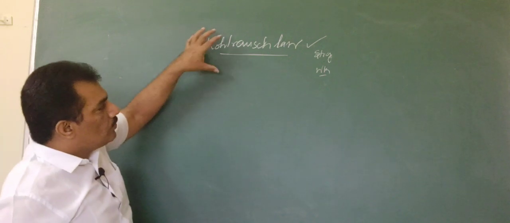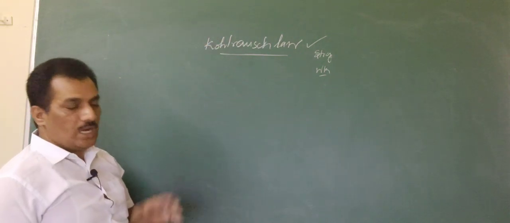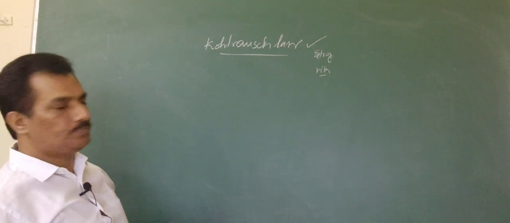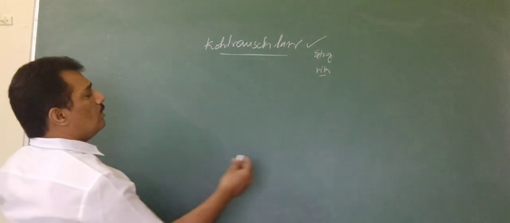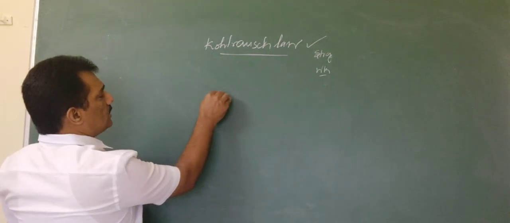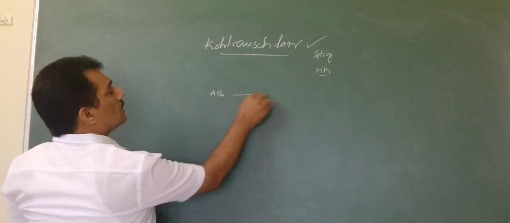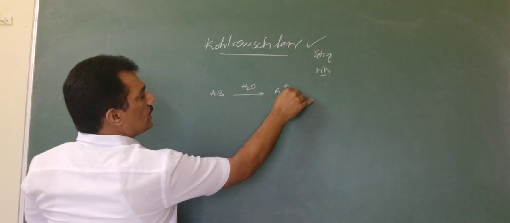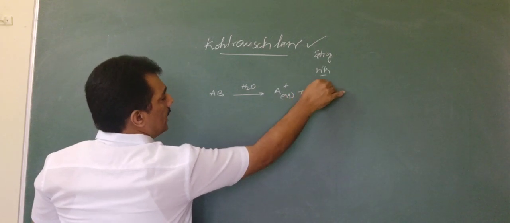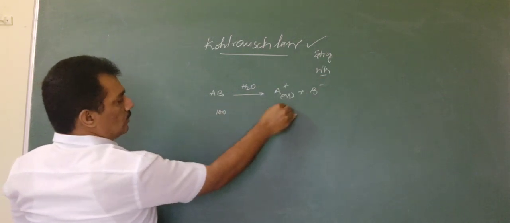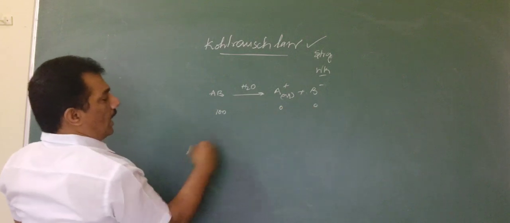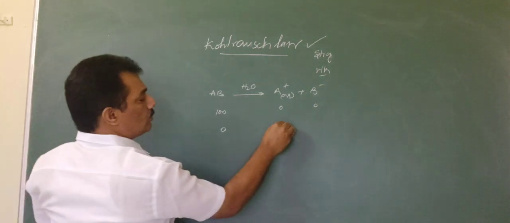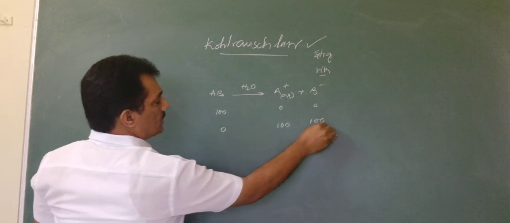Now, when we are entering into Kohlrausch law, let me introduce one more word related to conductance at infinite dilution. In previous sessions we saw that when AB is the electrolyte kept in water or any solvent, it undergoes ionization to create its ions. In the beginning the ions are 0, and at infinite dilution, that means when the concentration of AB becomes 0, the ionization becomes 100%, the maximum extent.